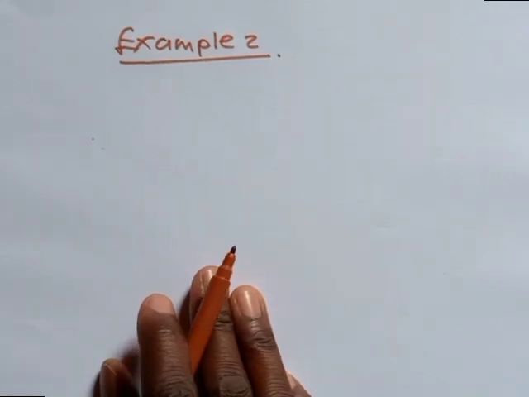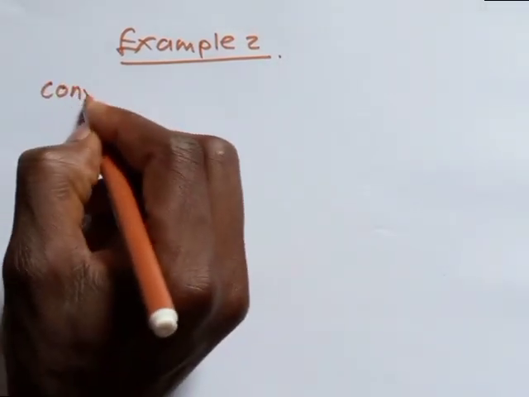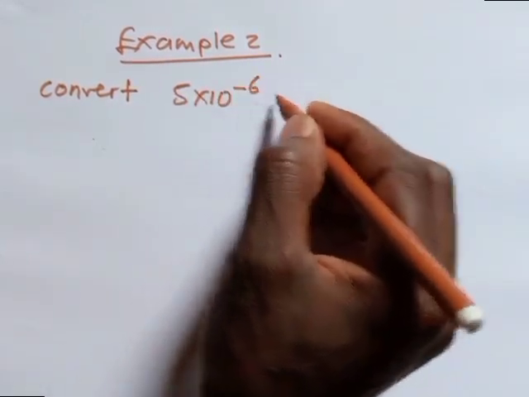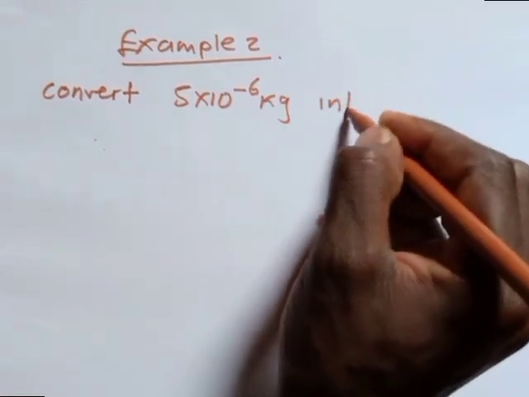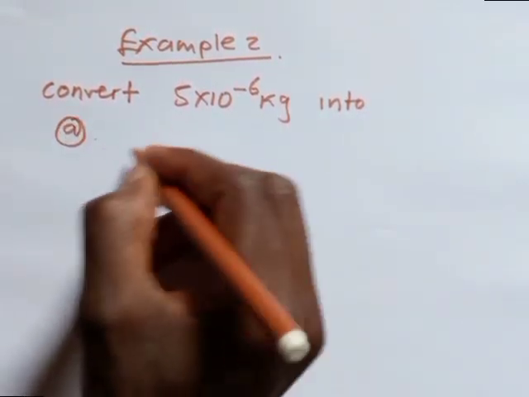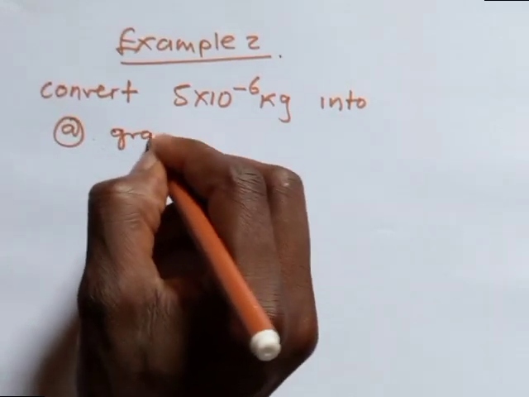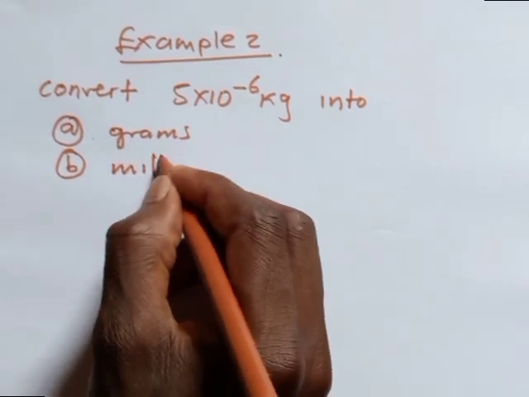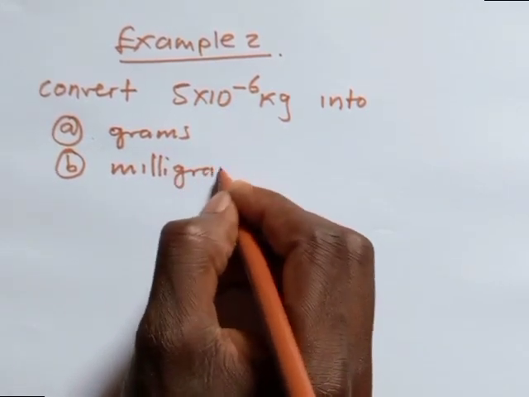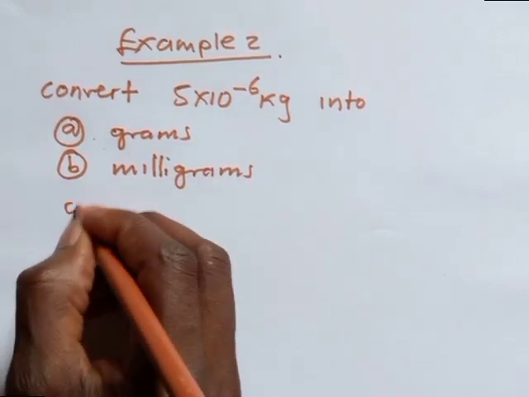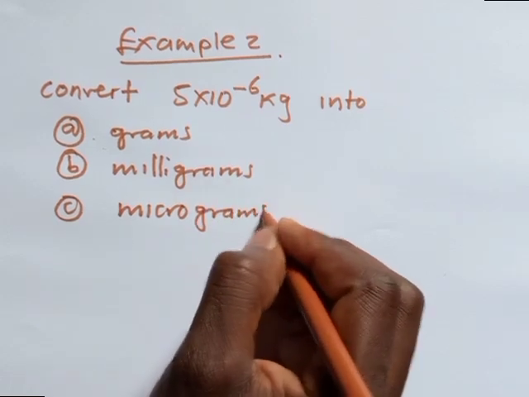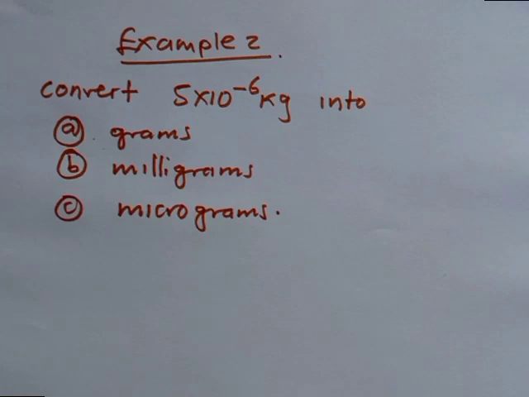All right, we proceed. I'll say grams. B, I'll say milligrams. And the last one, I'll say micrograms. We proceed. All right, so our solutions.